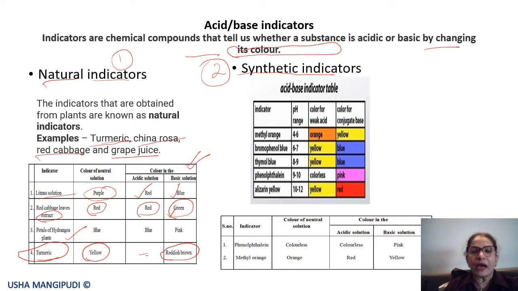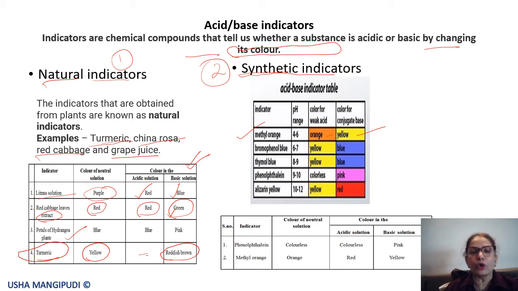Then we have other indicators which are synthetic. Synthetic means man-made indicators. So they are methyl orange. You must have heard about this, methyl orange. So what happens in acid solutions? Methyl orange remains orange. But when it is a base, it turns yellow in color. If it's a basic solution, then it will turn yellow, indicating that the given substance is basic in nature.